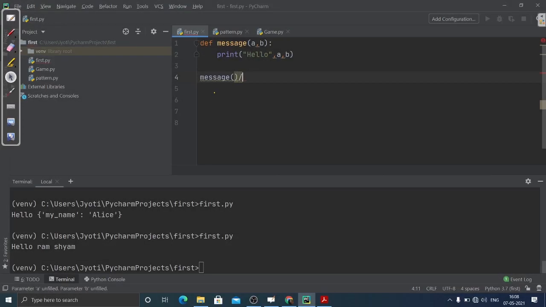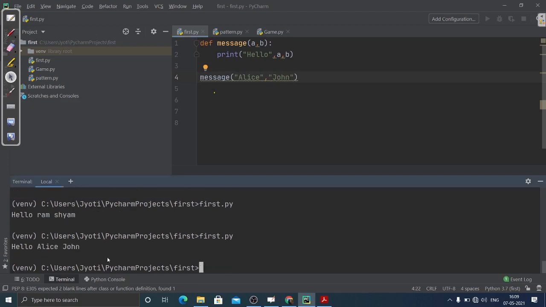Let's see how we can pass keyword arguments. Here you can see, while defining, the order of parameters is first A and then B. Now, if I want to change the order, suppose I pass values without using keyword arguments, like Alice and then John.